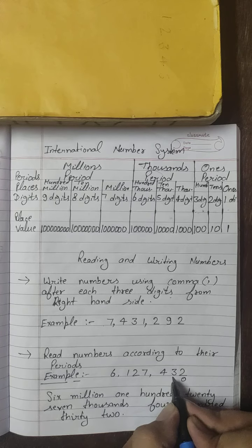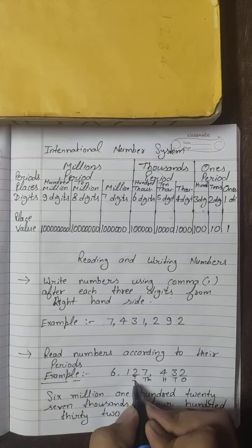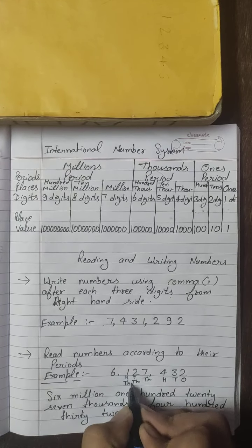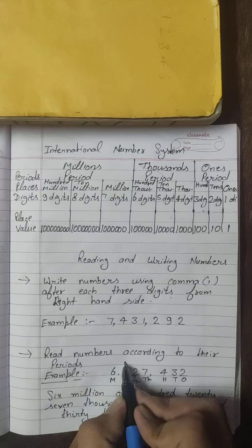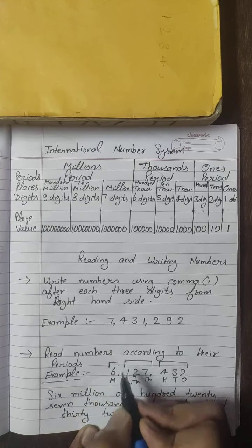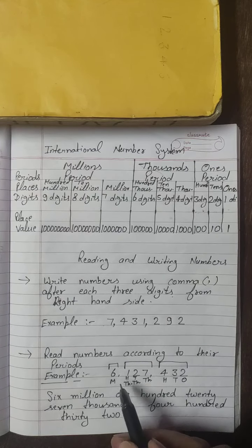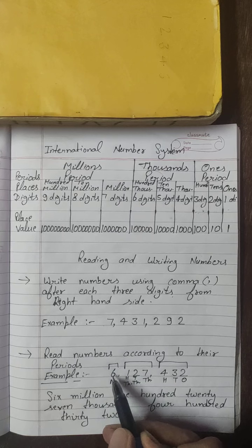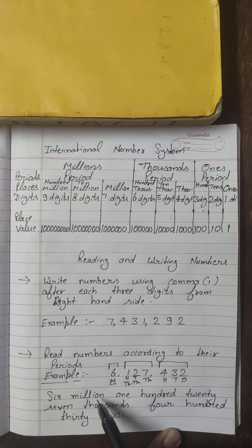This is ones, tens, 100, then 1000, 10,000, 100,000, and this is million. Clear? So we'll read like this, means one portion between commas we will read combinedly. So this 6 is separate. It is after this comma. After this comma we have only 6 and its period is million, so we will write 6 million. Up to this place it is clear, 6 million.